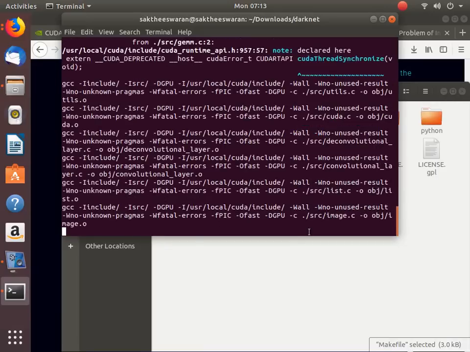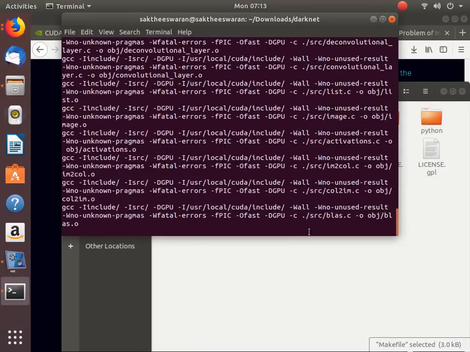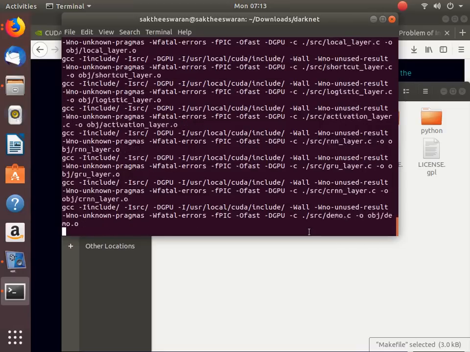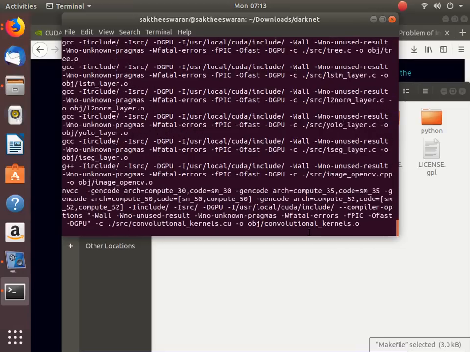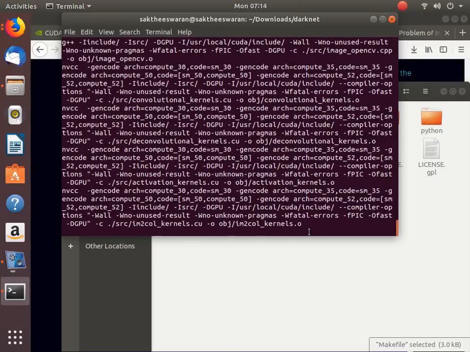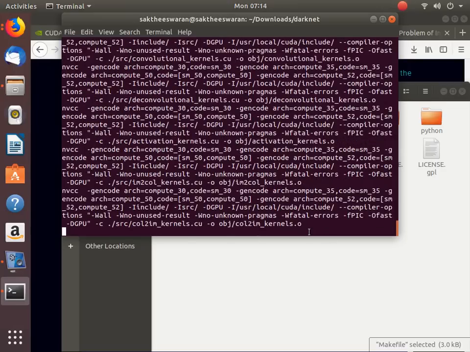If everything goes correct, this will go correct. So the GPU compilation with CUDA, I think there is no problem so far. It is going very correct, till now. As you can see, this is just running flawlessly.